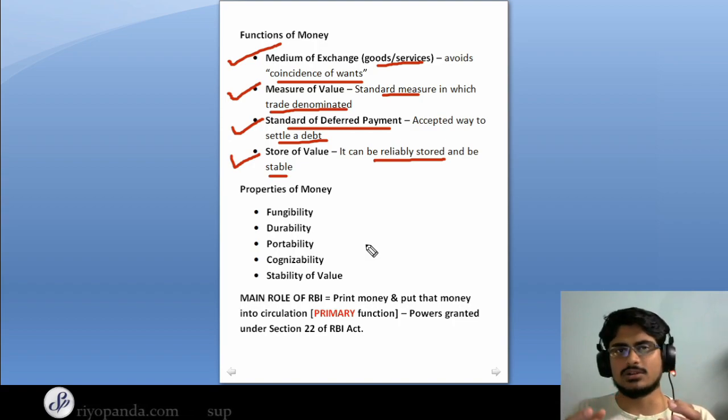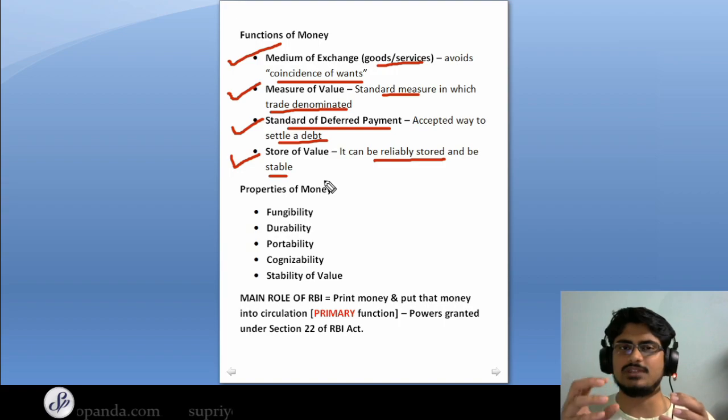It doesn't deteriorate. One of the important criticisms of this store of value function is that there is inflation. Inflation erodes the value of money. So some economists used to say that because of inflation, this fourth function of money is not being fulfilled. So it's something to think about.